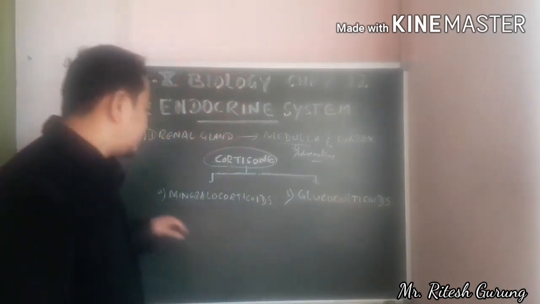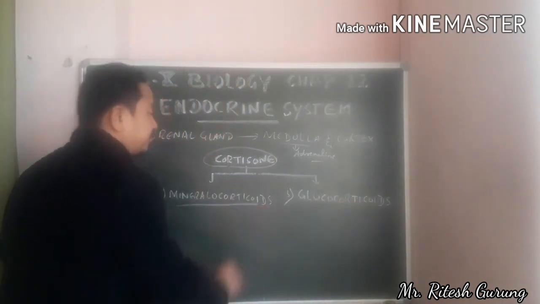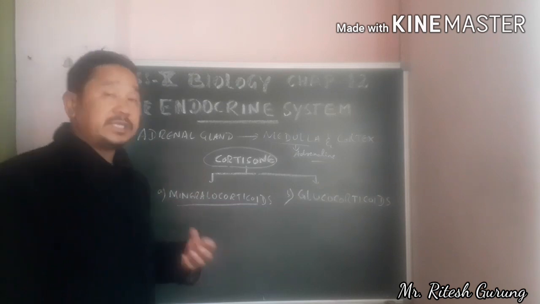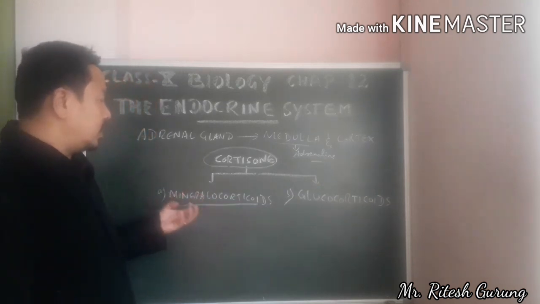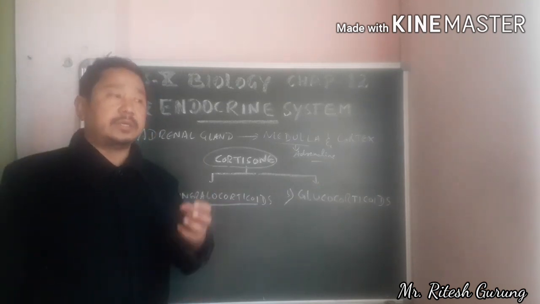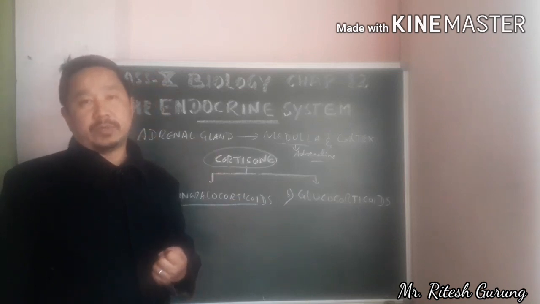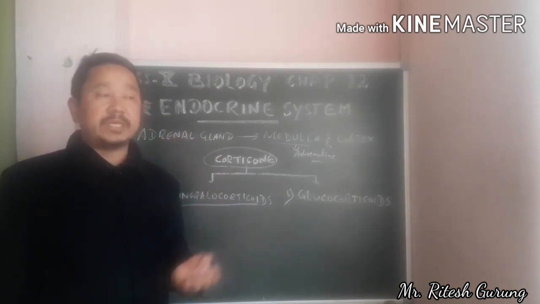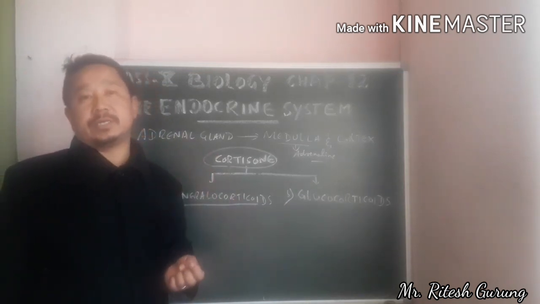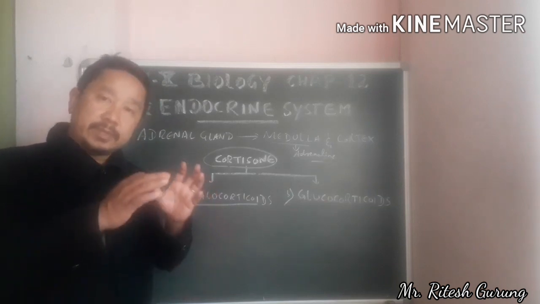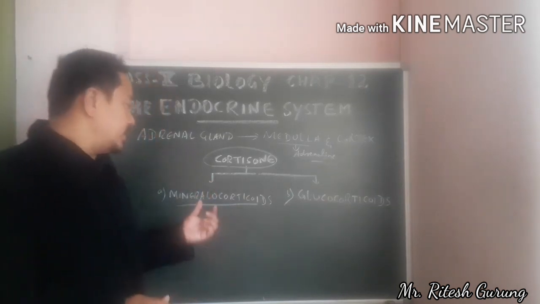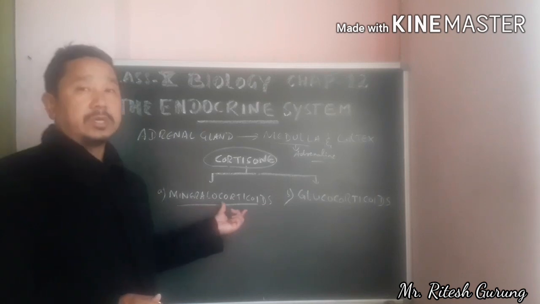Mineralocorticoids especially regulate mineral metabolism. Mineral metabolism, especially sodium and potassium metabolism, is mainly regulated by the mineralocorticoids.